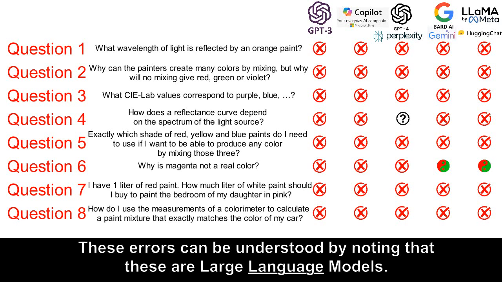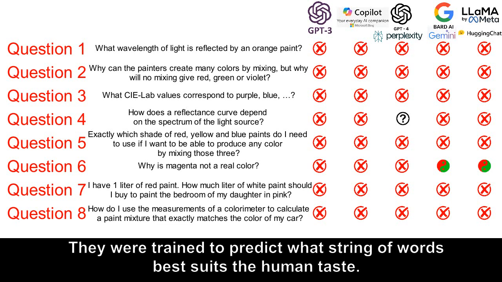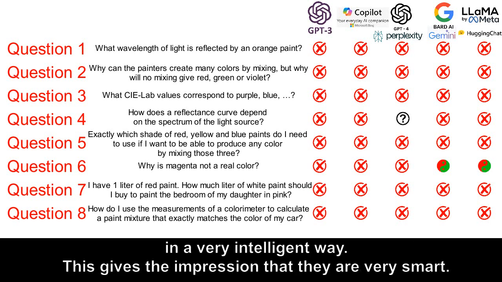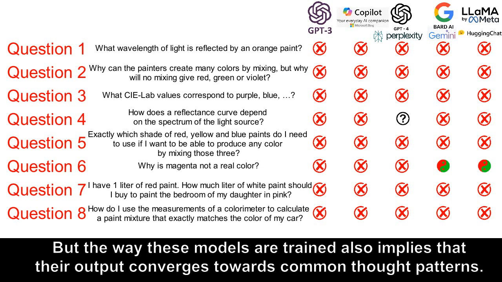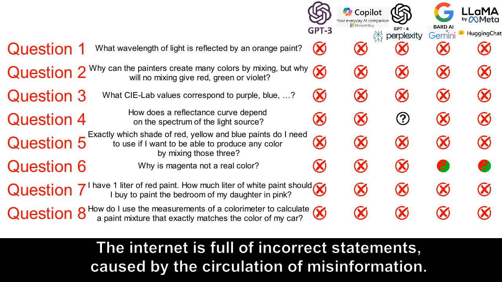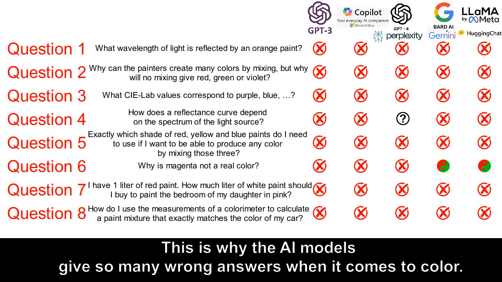These errors can be understood by noting that these are large language models. They were trained to predict what string of words best suits the human taste. Being trained on huge amounts of texts, these LLMs seem to combine various ideas from different disciplines in a very intelligent way. This gives the impression that they are very smart. But the way these models are trained also implies that their output converges towards common thought patterns. This is not necessarily correct output. The internet is full of incorrect statements, caused by the circulation of misinformation. Color science is a good example. This is why the AI models give so many wrong answers when it comes to color.